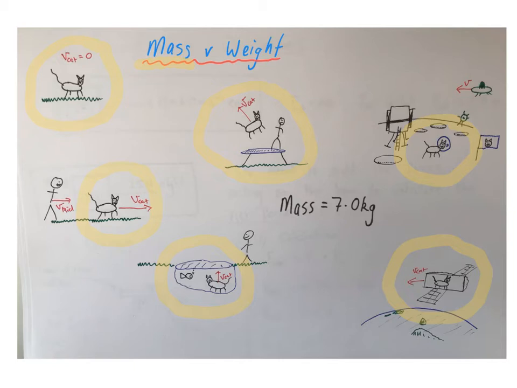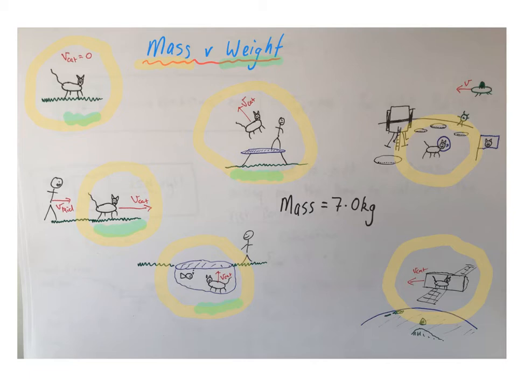Now in contrast, the term weight to a physicist is different. Weight is a force, and it's the force due to gravity acting on a mass. So what weight describes when Nomi is on Earth is the gravitational attraction Nomi has towards the Earth. So when Nomi is close to the Earth, the gravitational attraction he has doesn't change if he's running away from a kid, if he's underwater, if he's flying through the air, or if he's sitting still. His weight force, or the attraction Nomi has towards the Earth, is the same.